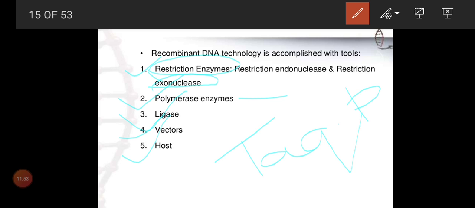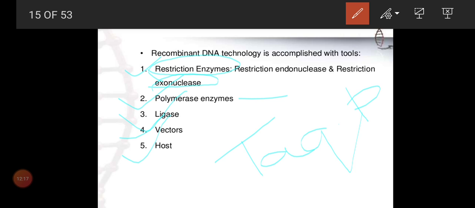Even for restriction enzymes, I need one video lesson of 10 to 15 minutes. Like that we will see all five in detail, and afterwards you will be thorough with what biotechnology means and how these tools are used in techniques.